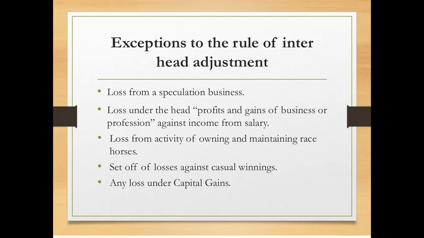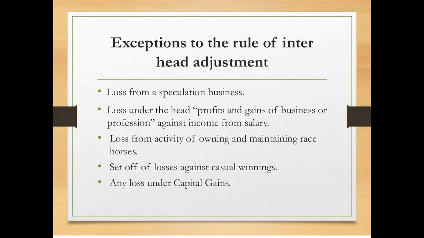Next, set off of losses against casual winnings, even it can be set off only with the income from casual income or casual winnings. And any losses under capital gains, that is, we have two capital gains, one is called as long-term capital gain and the other short-term capital gain. So long-term capital gain or any loss from the long-term capital asset can be set off only with the income from long-term capital asset.